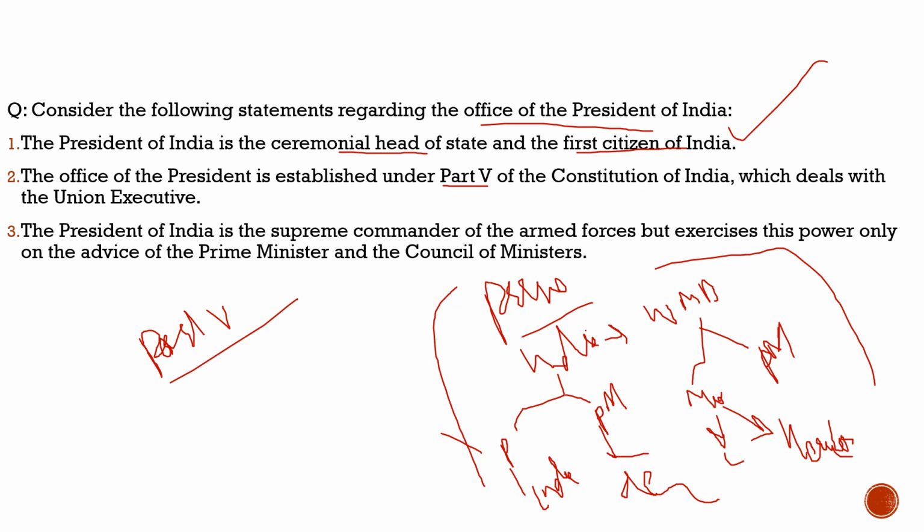Second option, the office of the President is established under Part 5 of the Constitution of India, which deals with the Union Executive. It contains the President, Vice President, judiciary, everything in this Part 5, and it contains the President also, so it comes under Part 5 of the Indian Constitution.